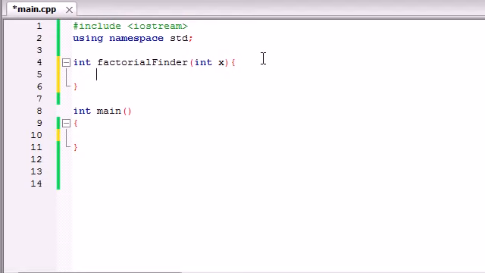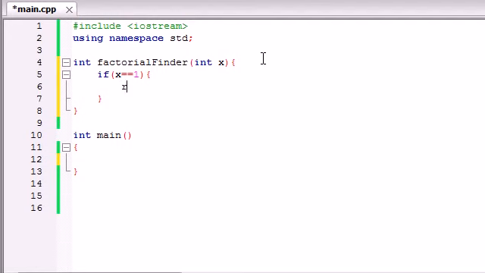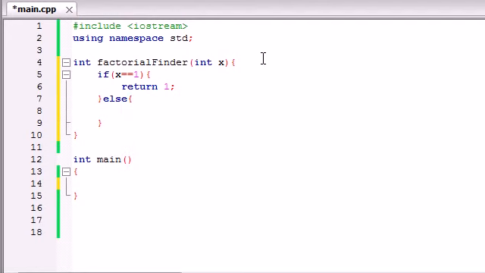So the first thing we need to build is something called a base case. Without a base case, this factorial finder would never end, just like Bucky, which ran forever until my computer crashed. This is what it's going to do if we don't give it a base case. So we need to say, if x is equal to 1, then go ahead and return 1. Whenever you return something, remember your function ends, and that's the point we're trying to get to. We're going to assume that they're going to be passing in numbers other than 1.